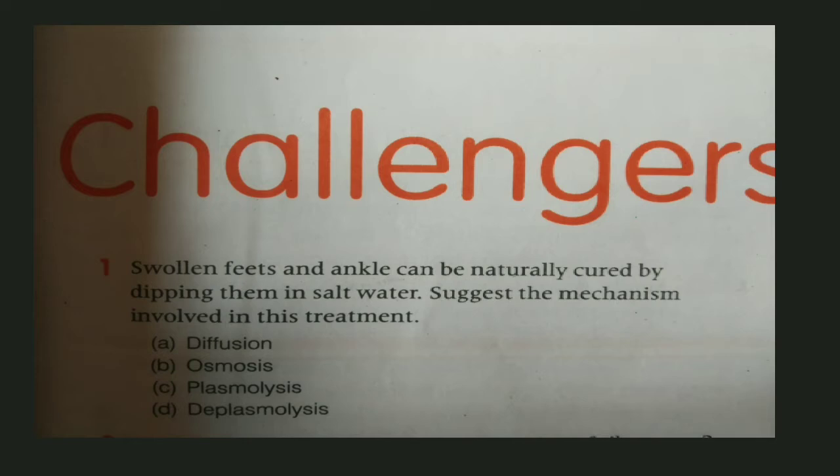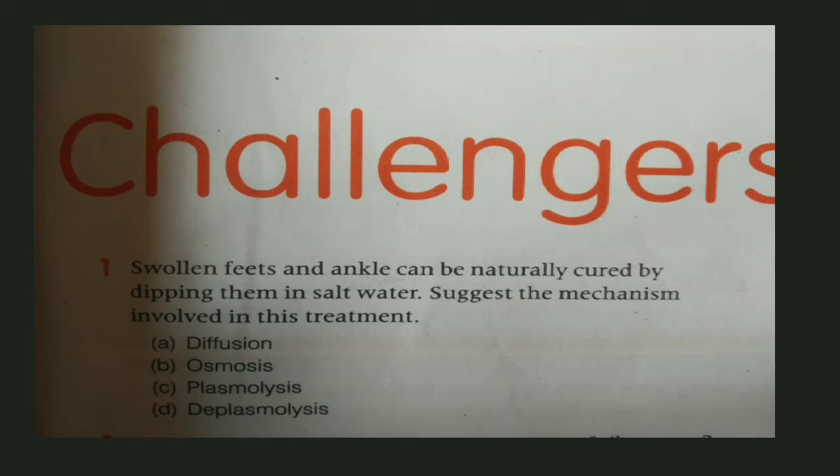Many times, you might have heard at your home or somewhere else, dear students, that if somebody has the problem of swollen feet, somebody tells them to give treatment to their feet by dipping them in salt water. So how does salt water help them?